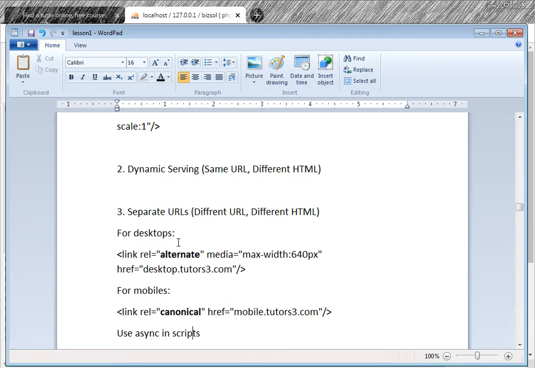So for the separate URL for the desktop, you should use link rel alternate. Media here, and href should be desktop.tutors. This is for desktop. Use alternate in the link. For the mobile, use rel canonical. Canonical in the mobile route.